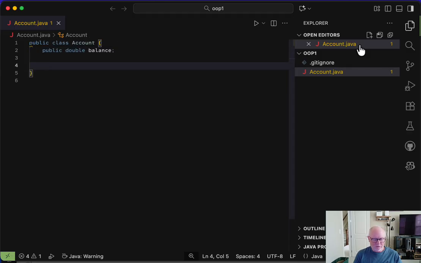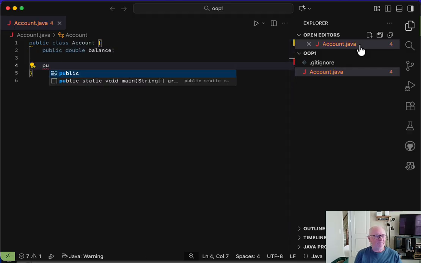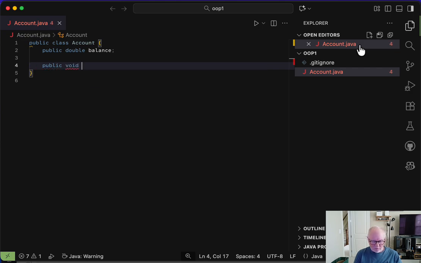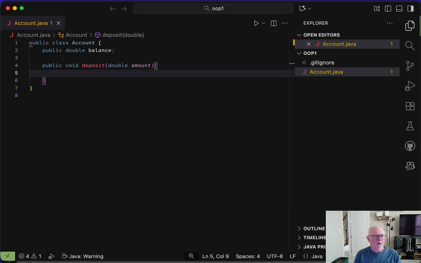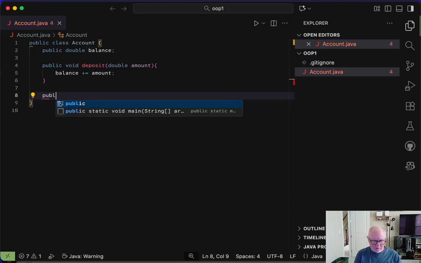Now we're going to create our functions. We're going to create a function that doesn't return anything, and we're going to do a deposit. I apologize for my spelling. And of course, if I deposit, then I'm going to say balance plus the amount. Seems pretty simple, right? And the withdrawal should be public withdraw. Oops, I need the void return type.